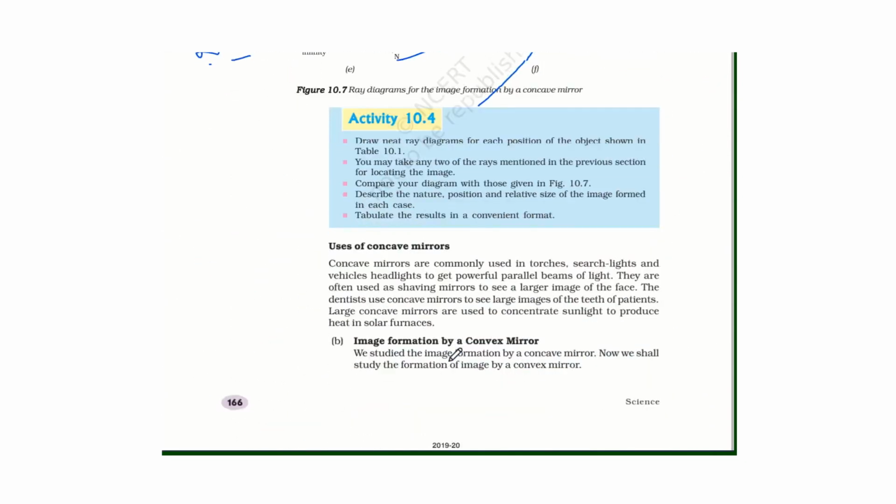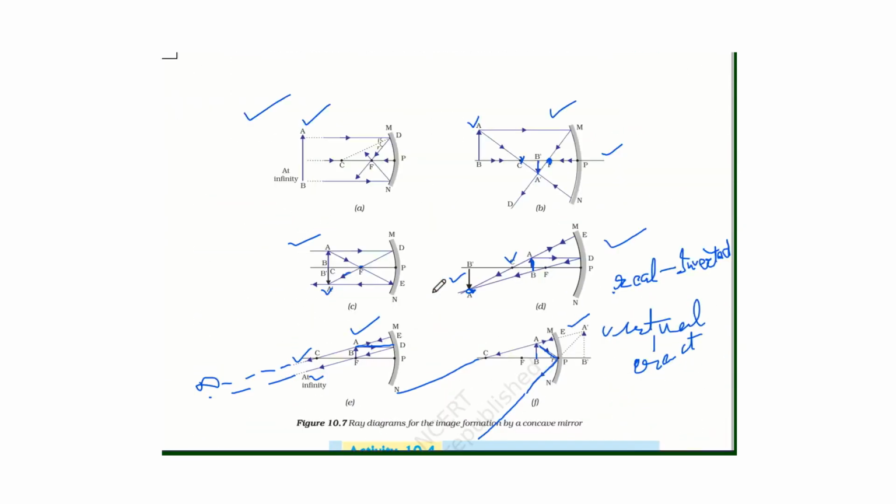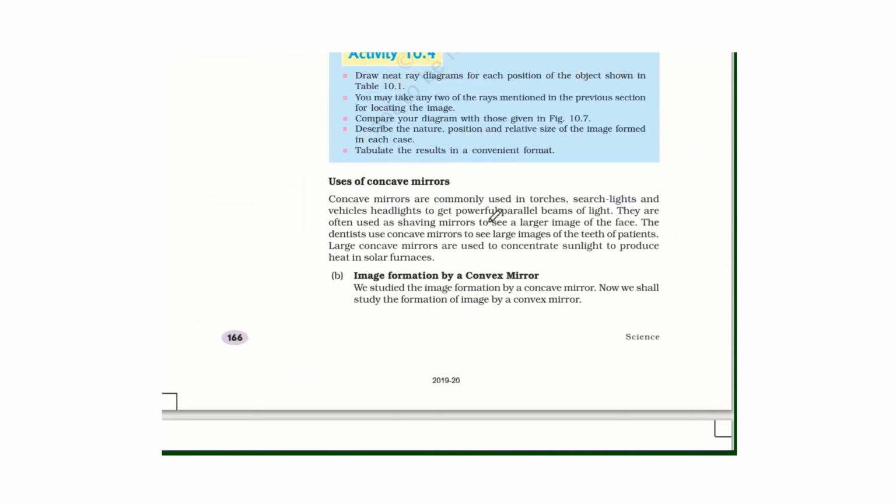Now uses of concave mirror. Where concave mirror is used. So concave mirror is used in torch, searchlight, in vehicle headlights to get powerful parallel beam of light. They are used in shaving mirrors. The dentist uses concave mirror to see the large image of the teeth of the patient. Large concave mirrors are used to concentrate sunlight to produce heat in solar furnace.